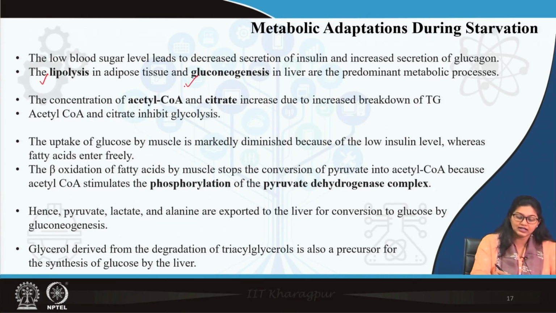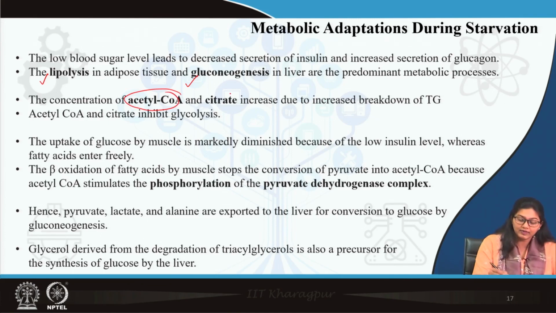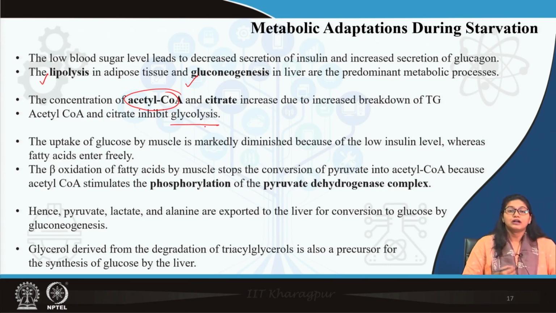So, what we are getting is acetyl coenzyme A, and that acetyl coenzyme A inhibits glycolysis. Also, citrate level is increased from triacylglycerol breakdown, and this citrate also gives product inhibition over glycolysis. But the problem is, as I told you, acetyl coenzyme A cannot be utilized in the TCA cycle because the TCA cycle intermediate oxaloacetate is depleted. Then glucose,